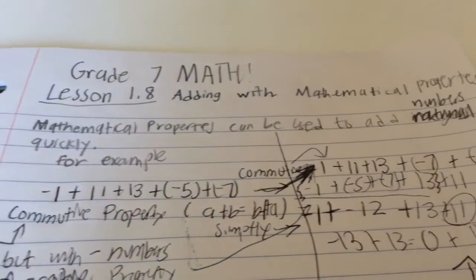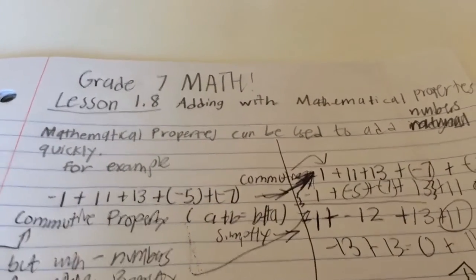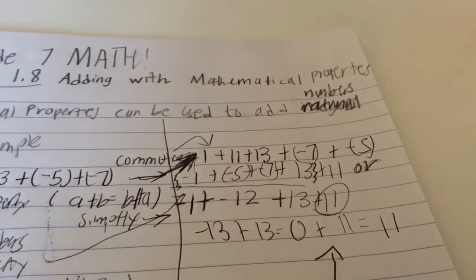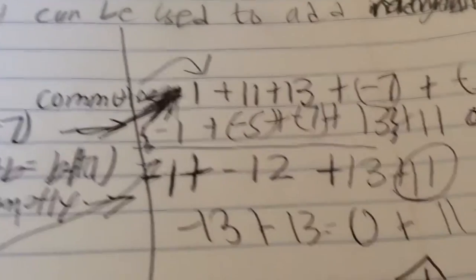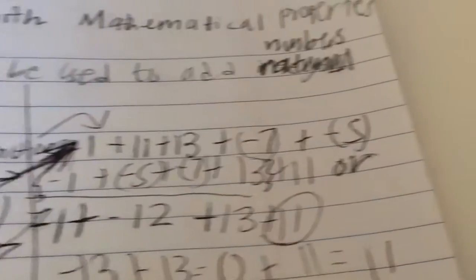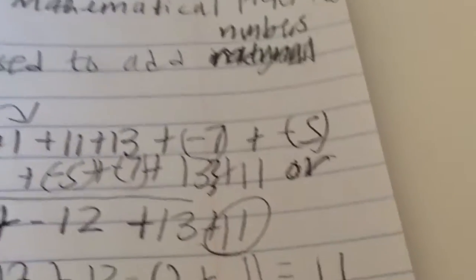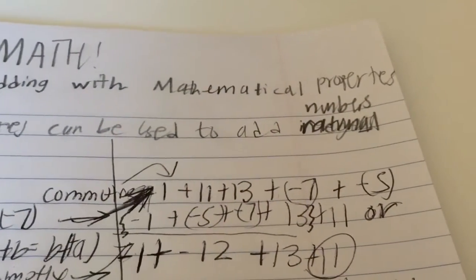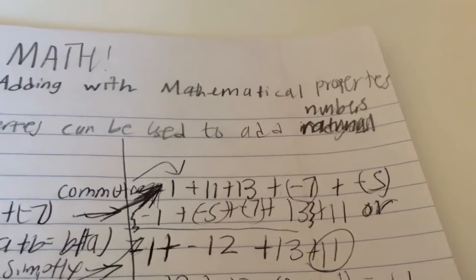So you don't really need to change all, but you can do this: -1 plus -5 plus -7 plus 13 plus 11. You can just see there's brackets around 11, so you can go either way, but 11 and 13, or -5 and -7.